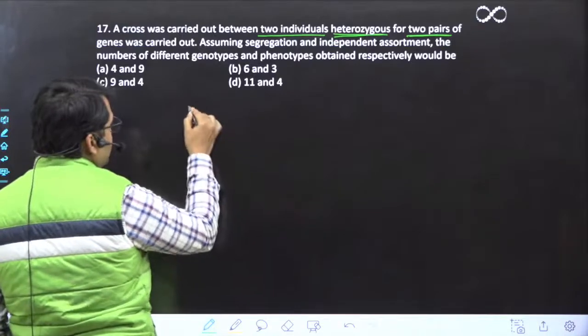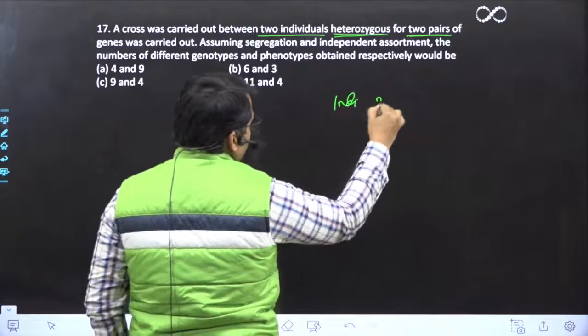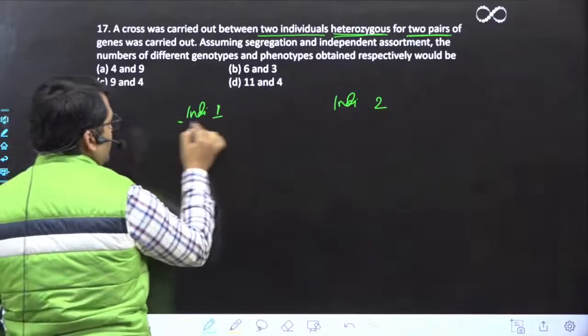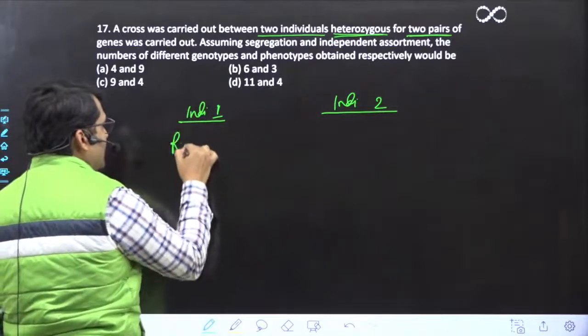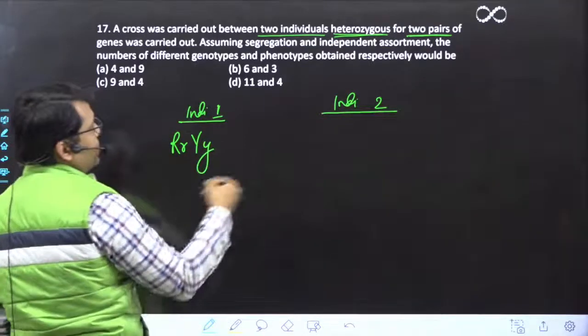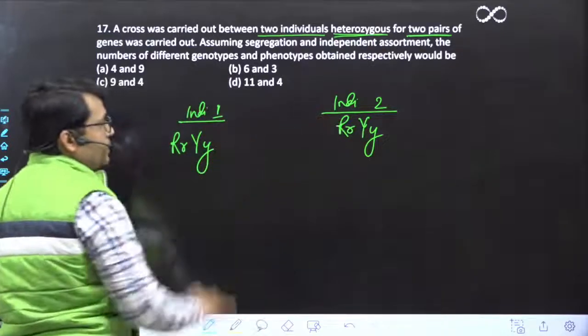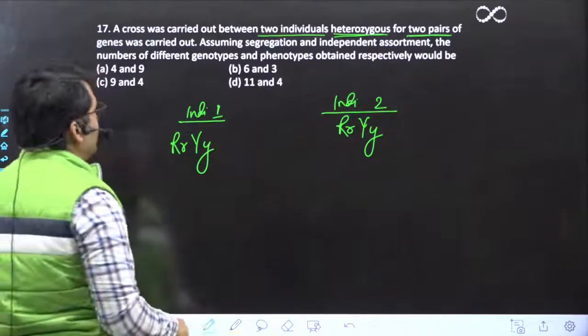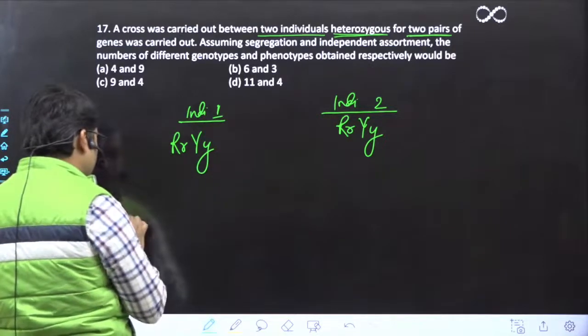Suppose we take two individuals, individual 1 and individual 2. The genes we have taken are the same Mendel genes, RrYy. Both are heterozygous for both genes, so both individuals are heterozygous for both the genes, correct. Now they are asking about their progenies, the F2 generation.